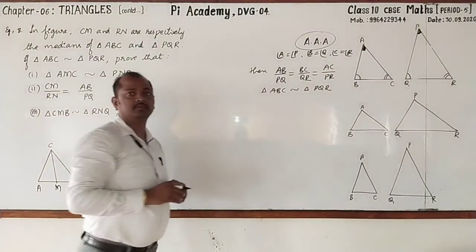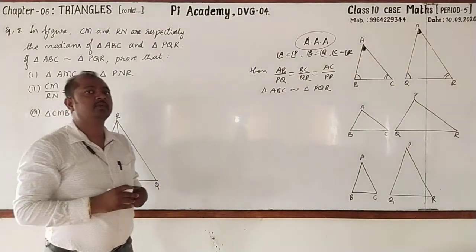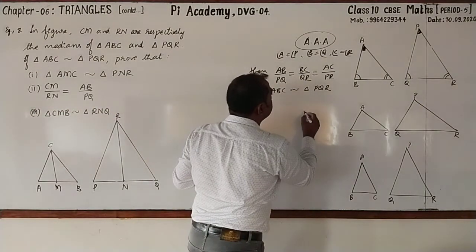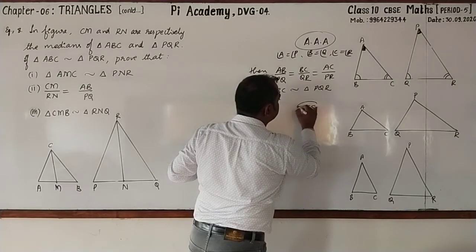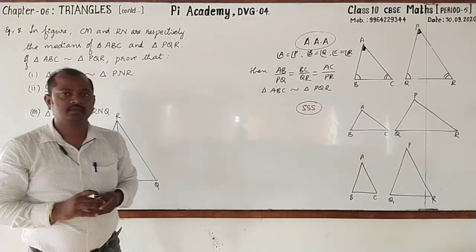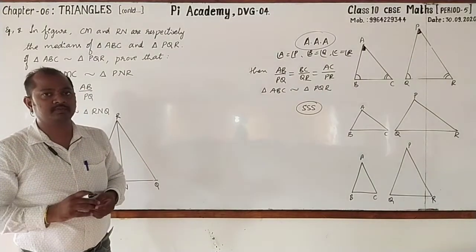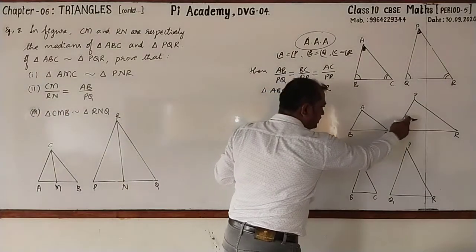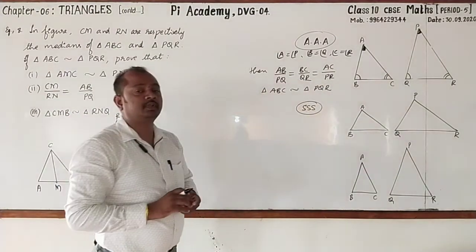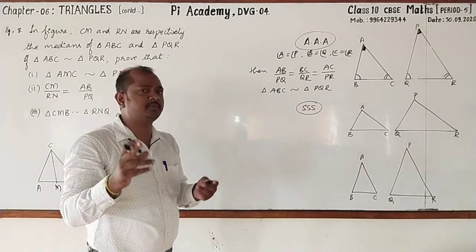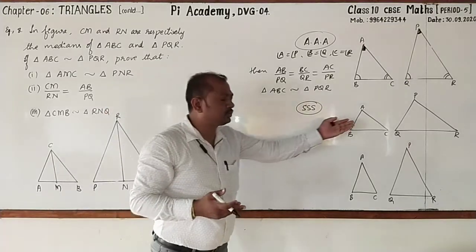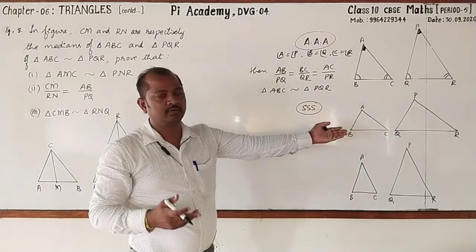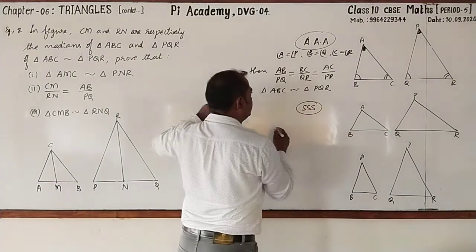This is the first one. And which is the second one? Yes, you are right. This is the SSS similarity criterion. Then what is the statement? In 2 triangles, if the corresponding sides are in the same ratio, then the corresponding angles are equal. Hence, the 2 triangles are similar. Is it not? Let's go for writing the statement.